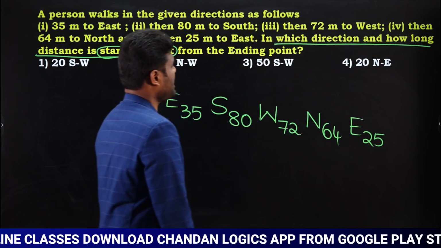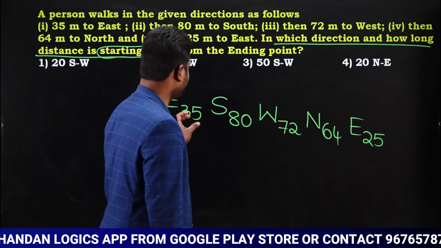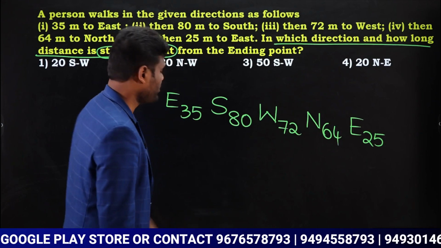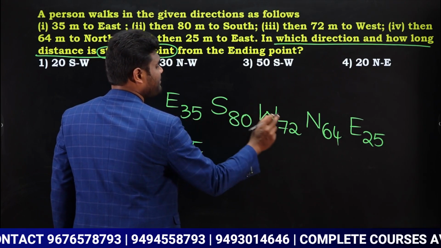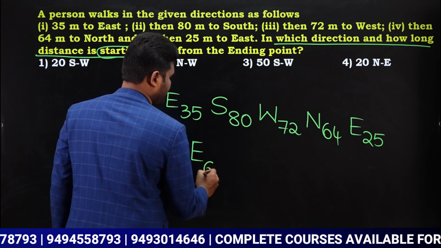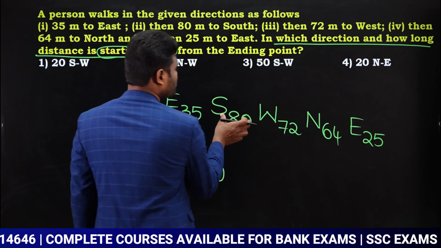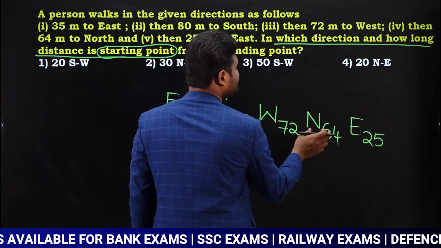Now we need to know direction and we need to know distance also. Now if you observe, east 35, yes, east 25. Add both of these. When you add both of these, east 35 plus 25 is going to be 60. Okay, east 60. Next south 80, and here if you observe, north is going to be 64.